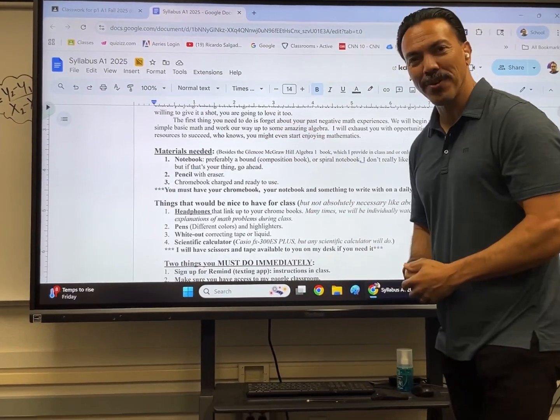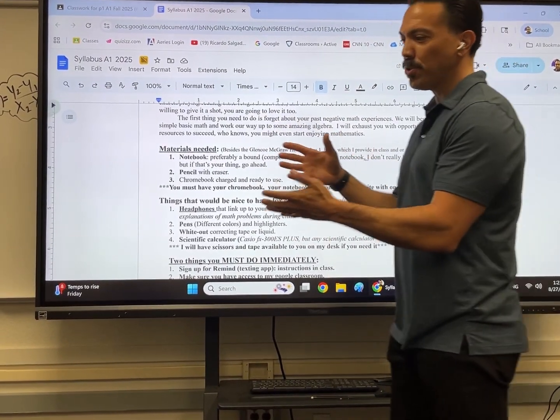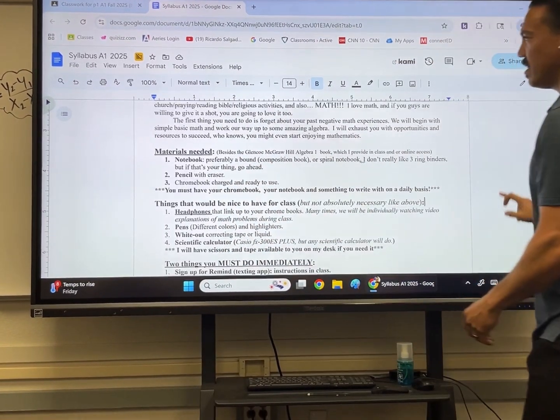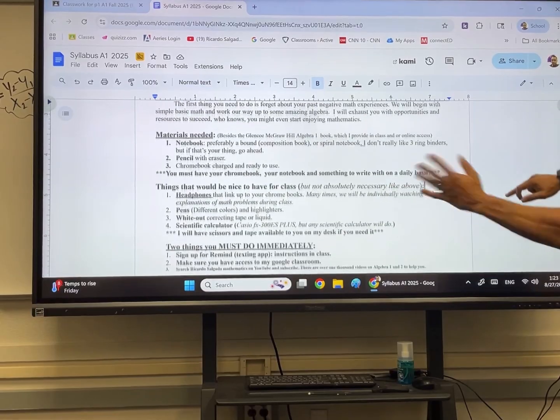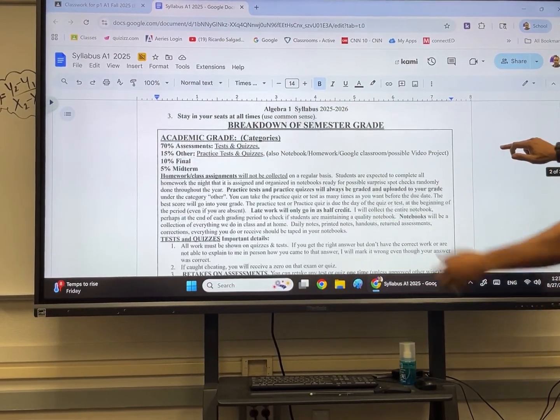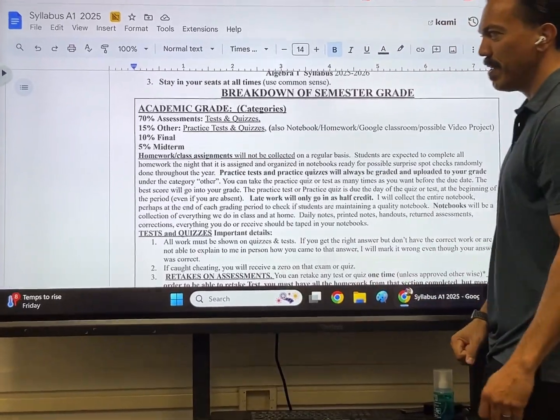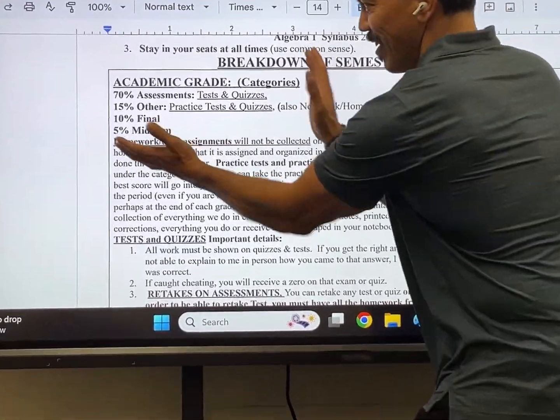What really matters is the grades. If you go to Google Classroom and scroll down to the first day of school, you can click on syllabus and you'll be able to see the syllabus right here. On the back side, the second page of the syllabus, you could see their academic grade right here. If you could zoom in for me right here, that'd be cool.